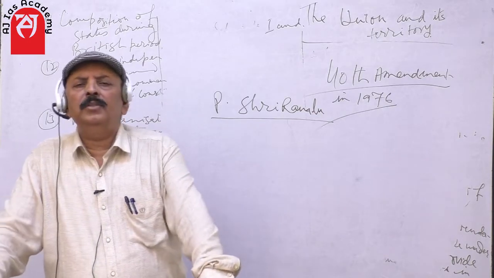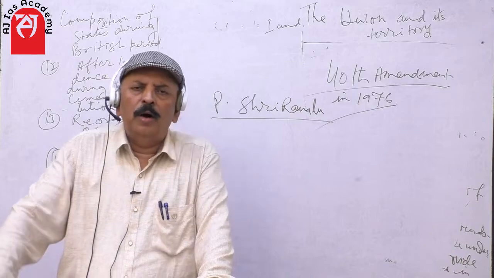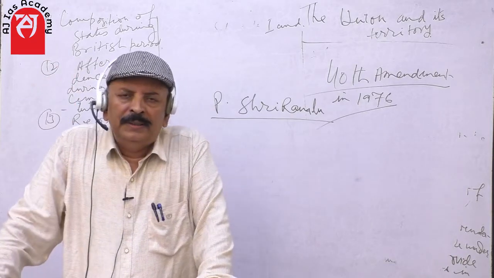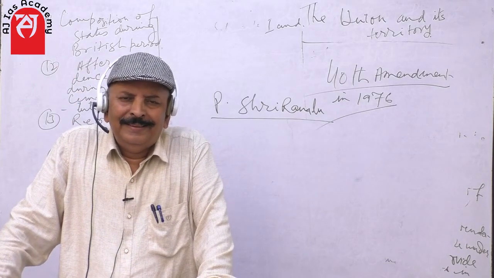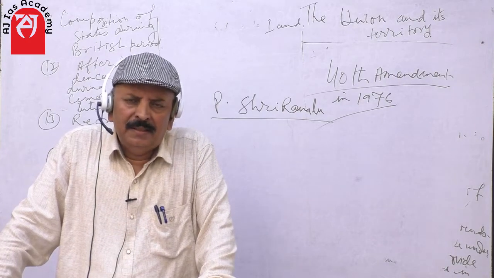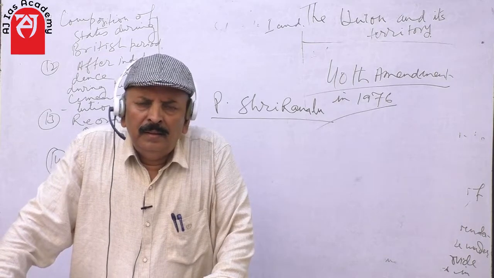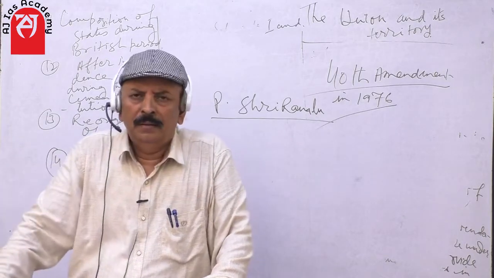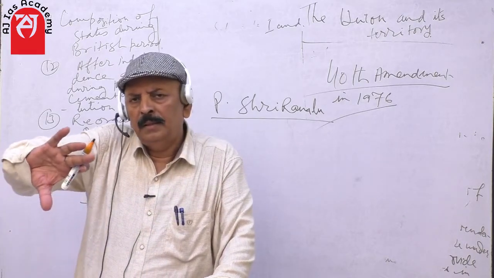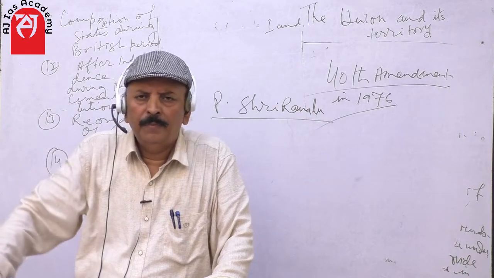You see, in the case of Madras, that word evokes colonial vestiges. Madras or Calcutta, now it has been changed to Kolkata. Madras is changed to Chennai.